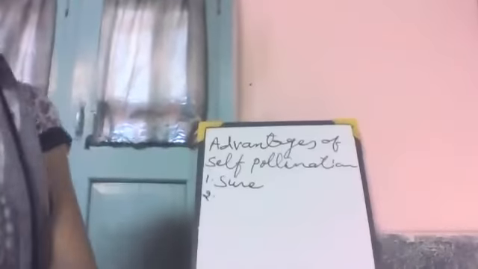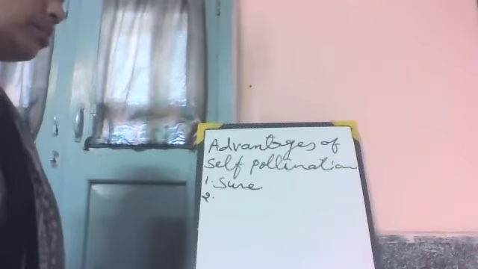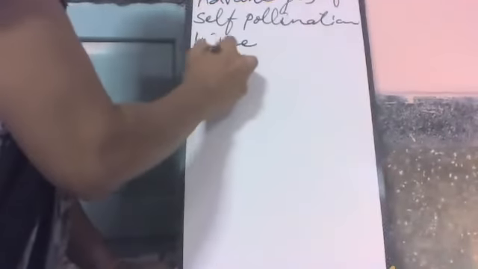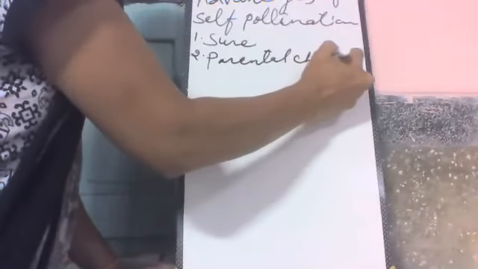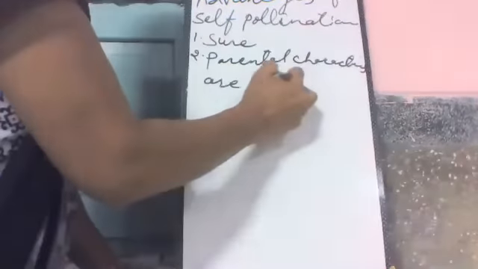Then parental characters are preserved. All the characters the parent plant has are preserved and they pass to the next generation.